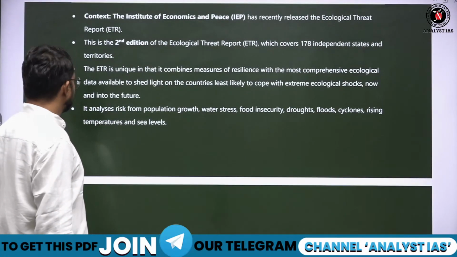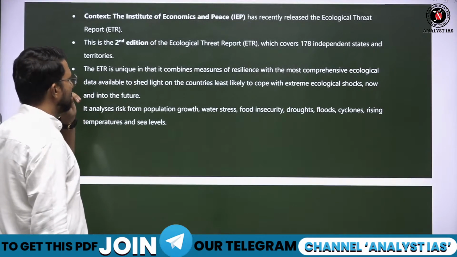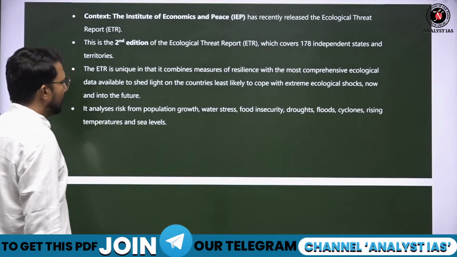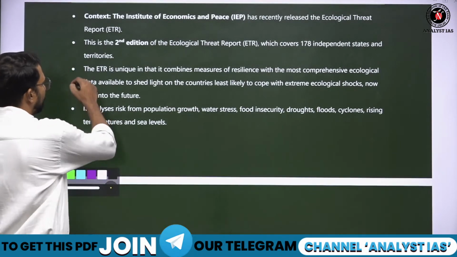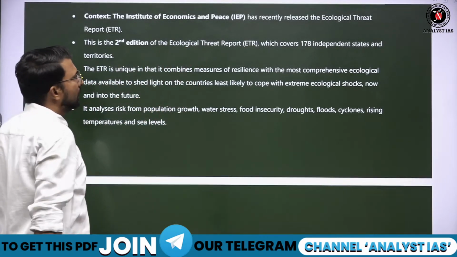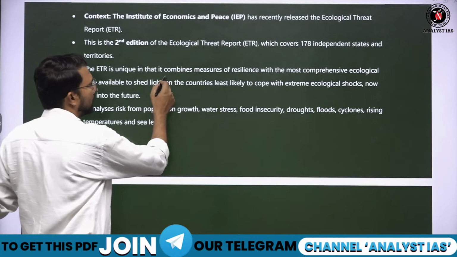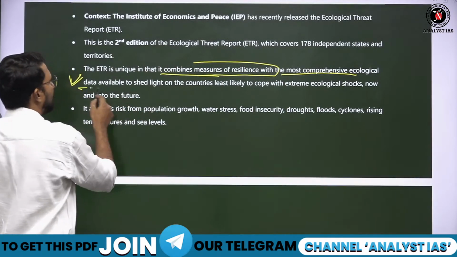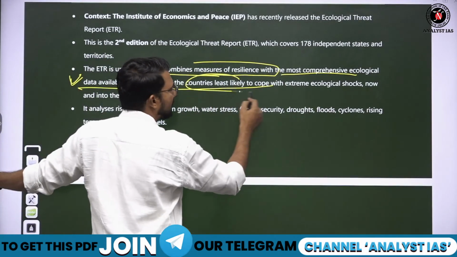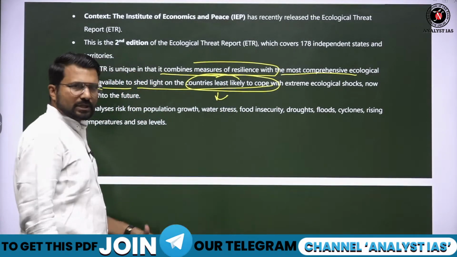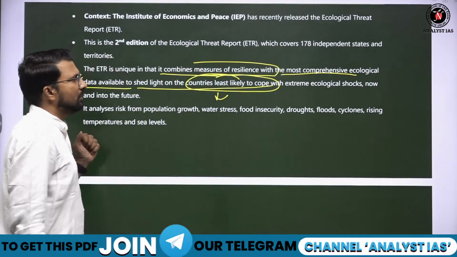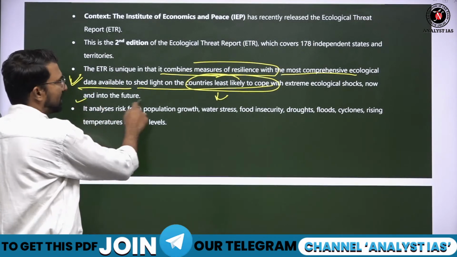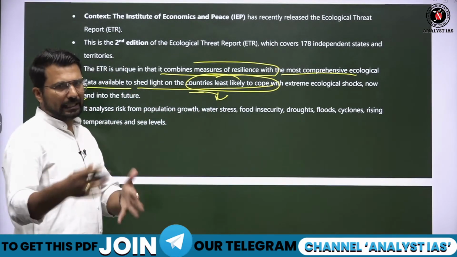So this basically includes comprehensive ecological data to shed light on the countries least likely to cope up with extreme ecological shocks. It combines measures of resilience with the most comprehensive ecological data available. Which are the countries which are least likely to cope up with the ecological losses or the ecological changes? Fine. सो ये ऐसी कंट्रीज को बताते हैं कि ये कंट्री कोप अप नहीं कर पाएगी, दे आर नॉट रेडी टू कोप अप.